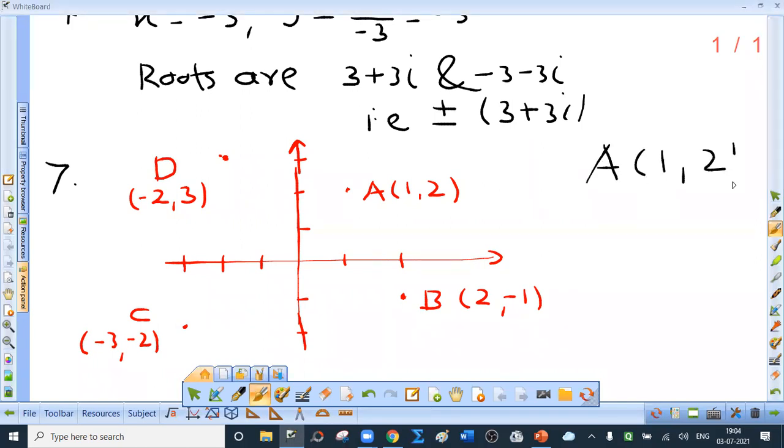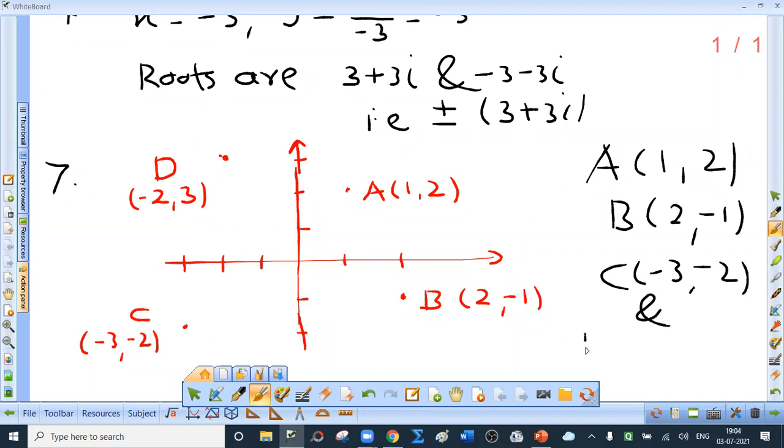see on the screen, A(1, 2), B(2, minus 1), C(minus 3, minus 2), and D(minus 2, 3) respectively, as shown below. Now draw this. Only a rough sketch is required. No graph paper is required. Only a rough sketch.